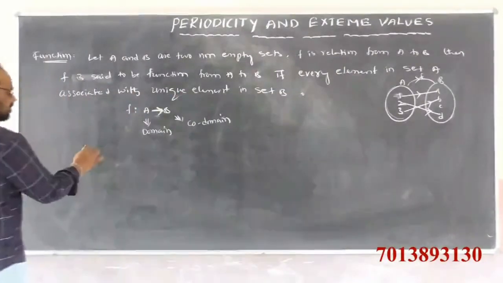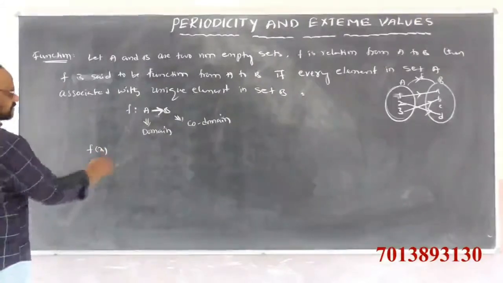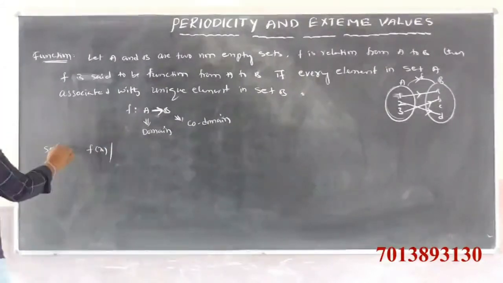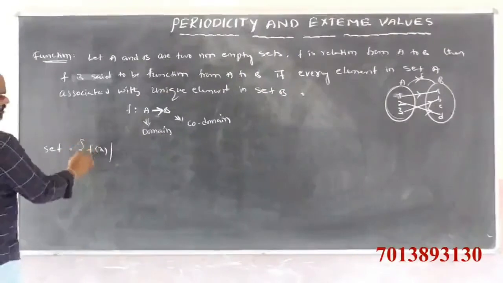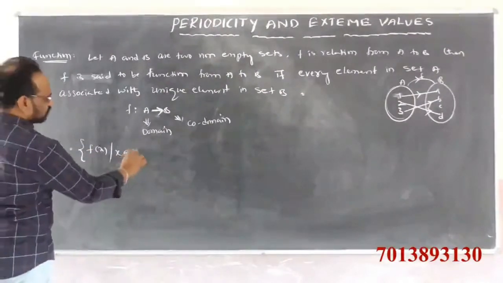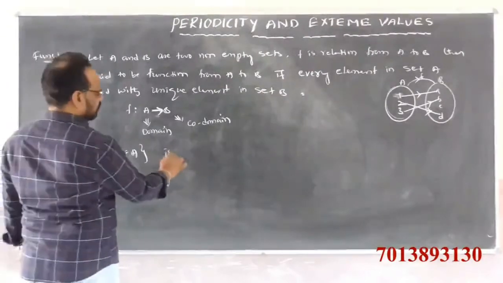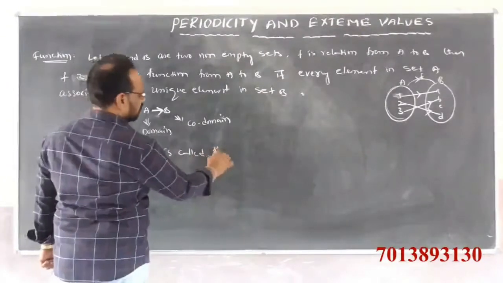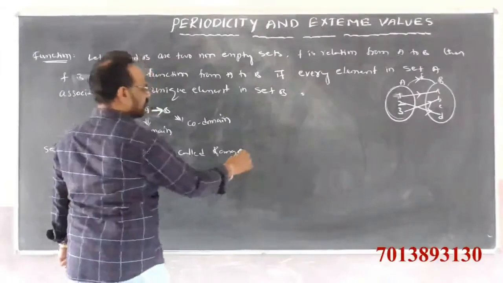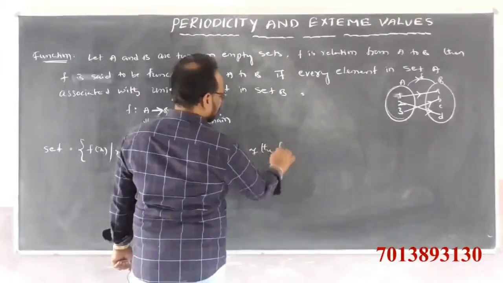Then observe here, the set of f of x such that x belongs to A is called the range of the function.